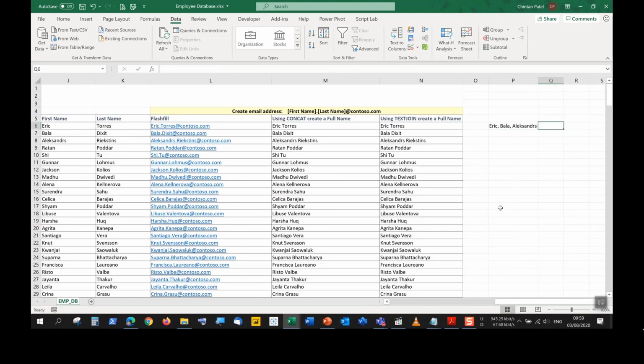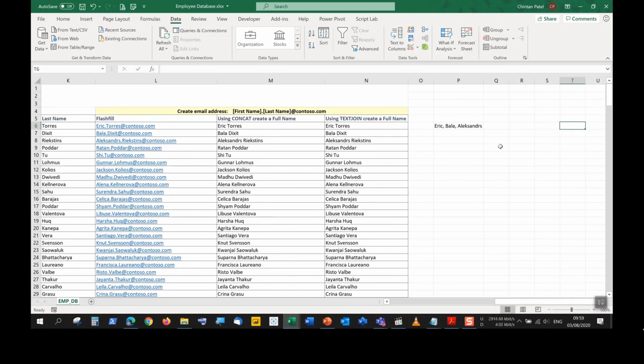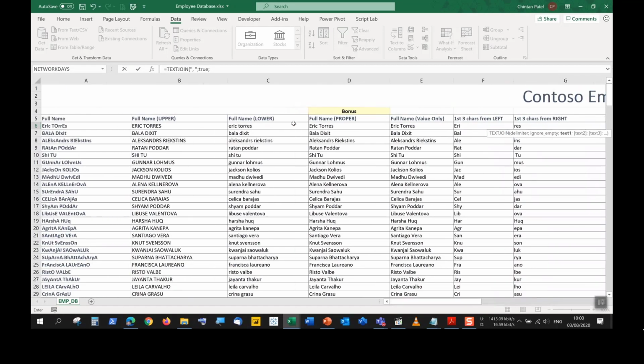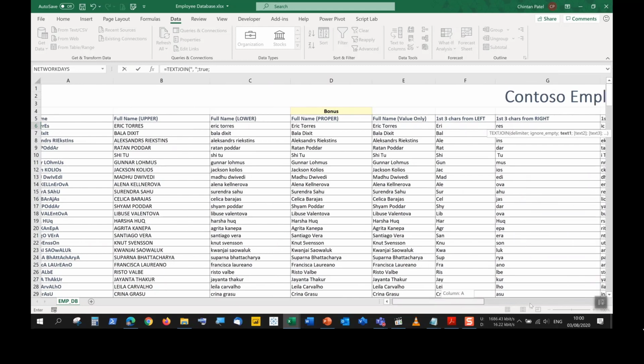So what you may rather want to use is text join for this. Text join is very fancy for this, where we specify the delimiter once, and text join will allow us to select a range of cells as opposed to concat. Concat did not allow you to select a starting point to ending point, but text join can. So if I had equals text join, I specify my delimiter, the quotation mark, it must be a comma and a space after each name. Close it off. I want to ignore empty cells. And then over here, this is the best part, is that I can just select my first names.